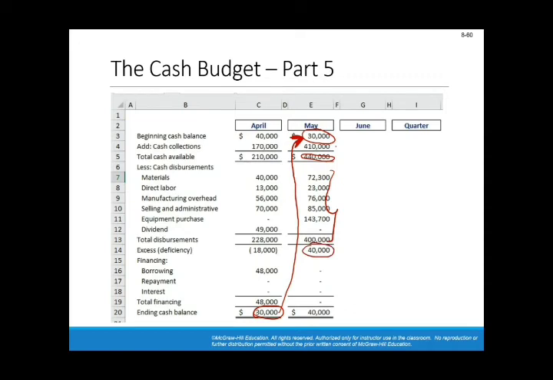Remember that here we added one item, which is the equipment purchase, and we didn't have any dividends. And those four are from the budgets that we already prepared. So we have an excess of $40,000, which is higher than the minimum. Remember that the minimum is $30,000. So there is no need to borrow anything from the bank, and this is where we ended up, the $40,000. This figure will appear as the first number in June.